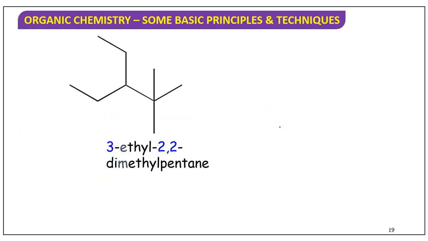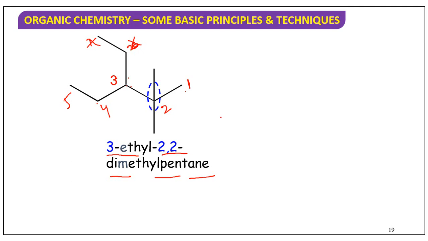Now you can see the numbering here. You can start 1 2 3, 1 2 3, 1 2 3, almost it is 3, but where will you start? Obviously you have to start numbering here. Why? Here 1, here also 1 is there, but at the second position nothing is there here, while here 2 methyl groups are there, so this numbering is wrong. Okay, 1 2 3, now you can take 4 5 above or below, it's okay. Now on the second position 2 methyl groups are there, so 2,2-dimethyl. On the third position 1 ethyl is there, then pent, then ane.